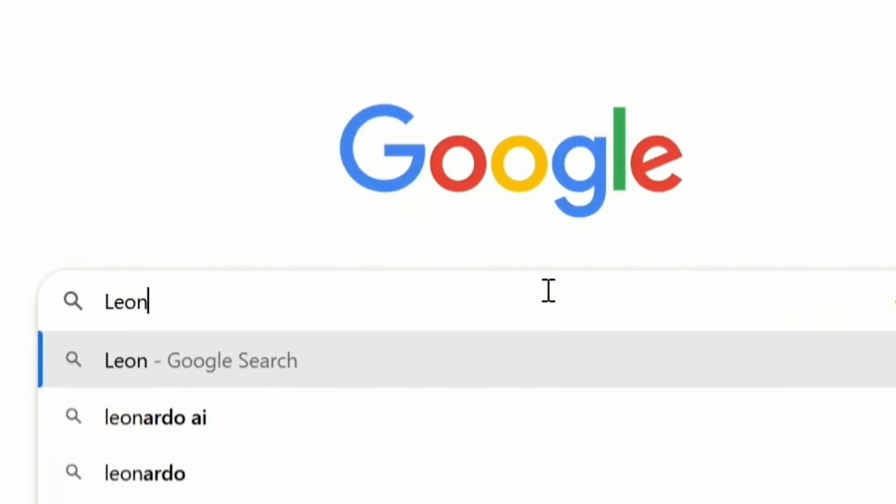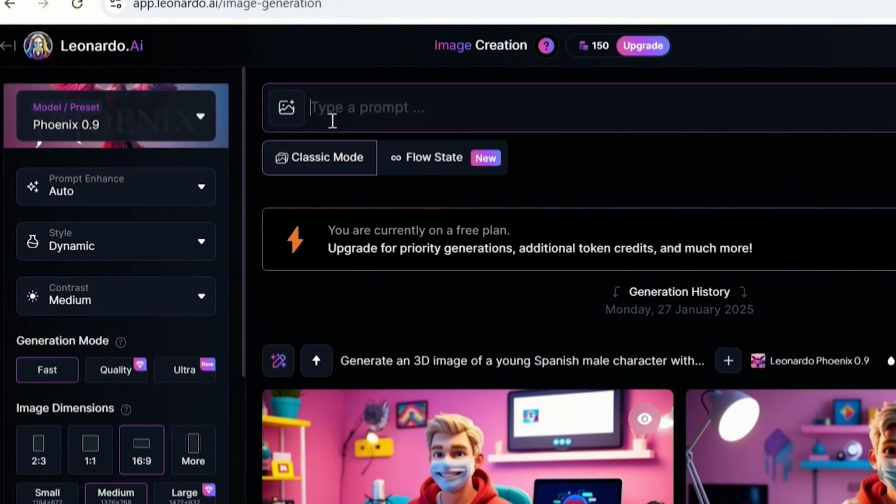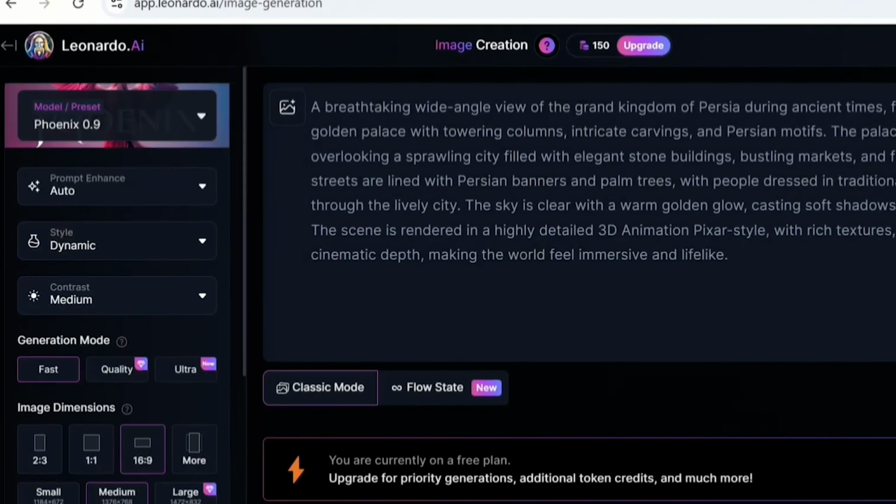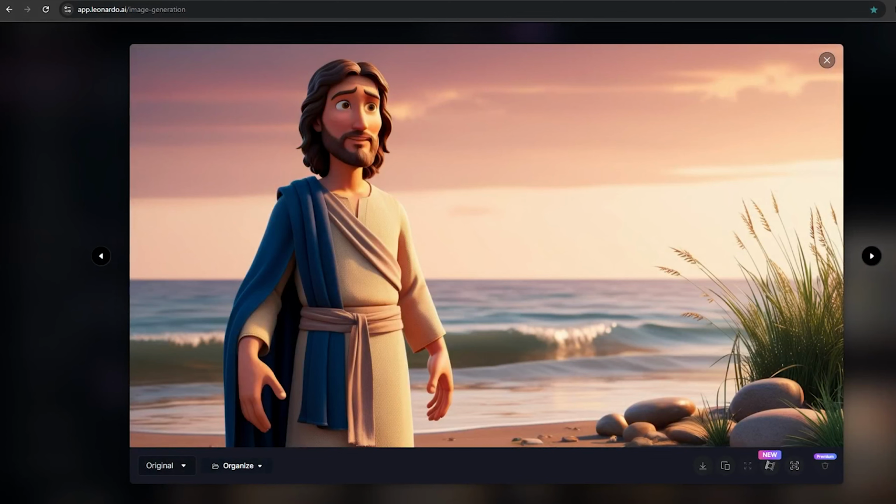Head over to Leonardo AI. Paste your first image prompt there. Choose the Phoenix 0.9 model and set the style to dynamic. Hit Generate. You'll usually get 4 image options.